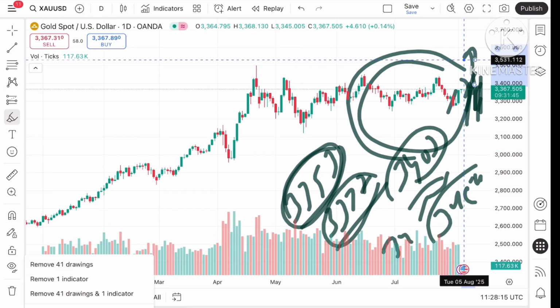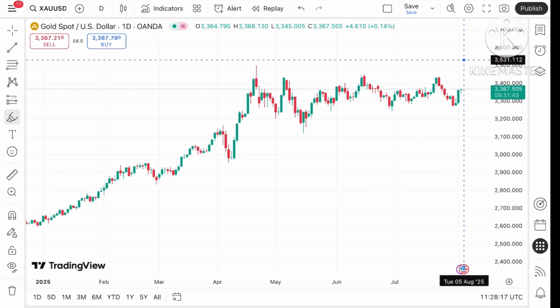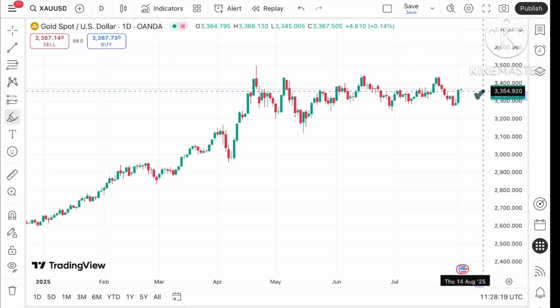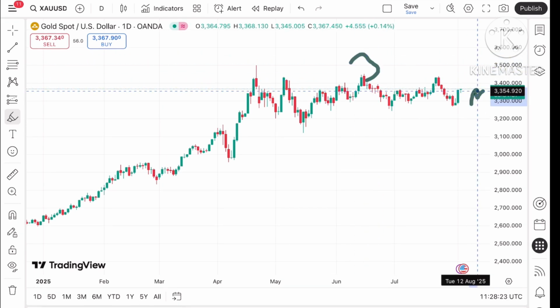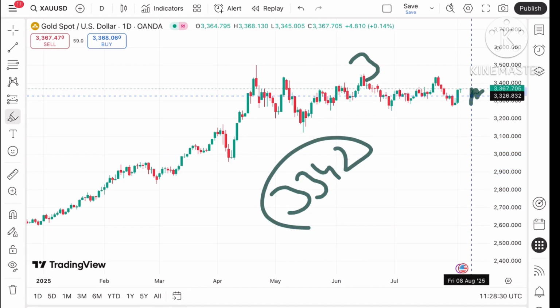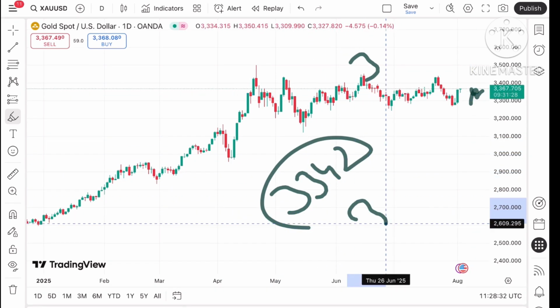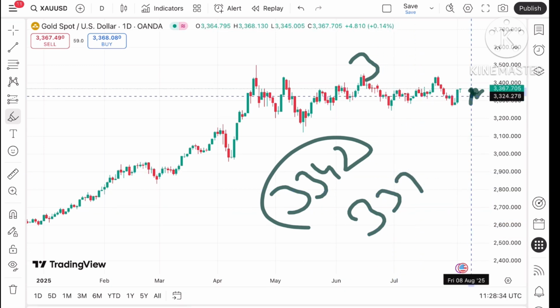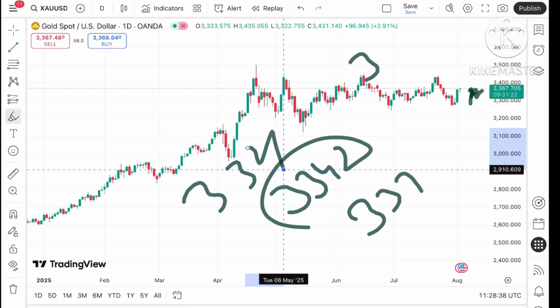But if the price doesn't sustain and starts falling below this level, a further downfall can be seen towards the next support, which is 33.54. Once the price falls below this level, it can touch today's low of around $33.42, and then a further fall can be seen towards 33.37. And if the price falls below that level, it can move towards a level of 33.21.